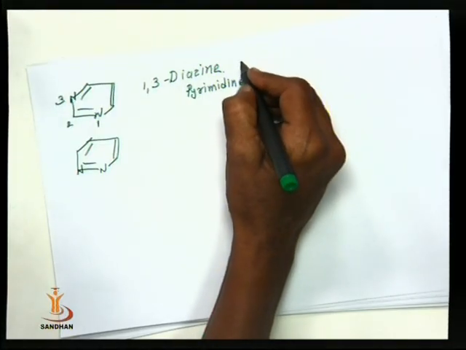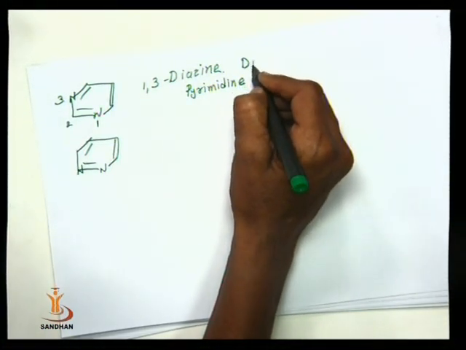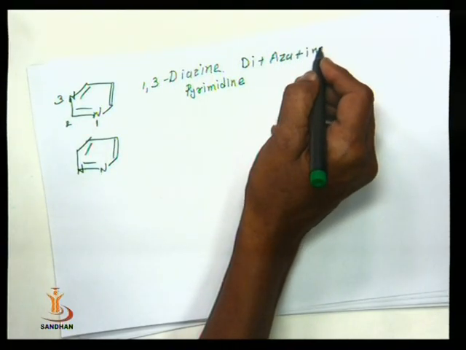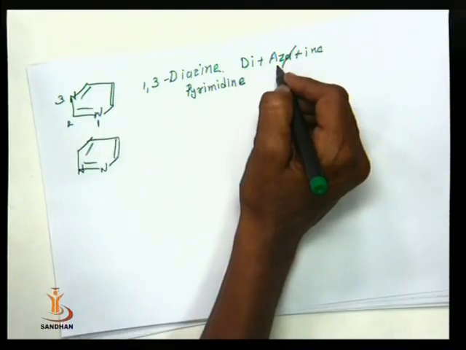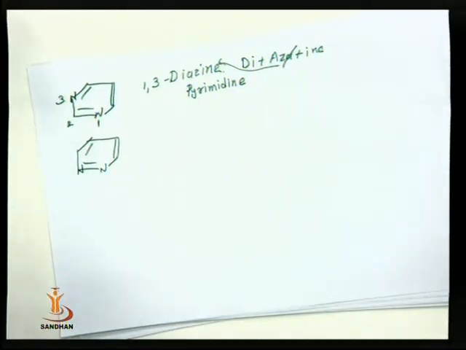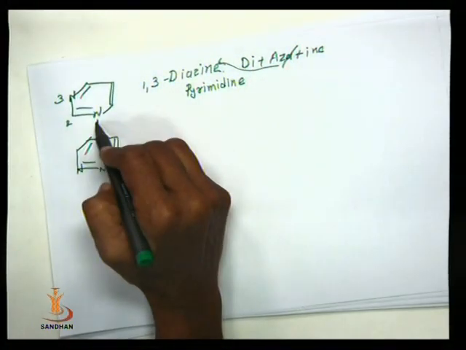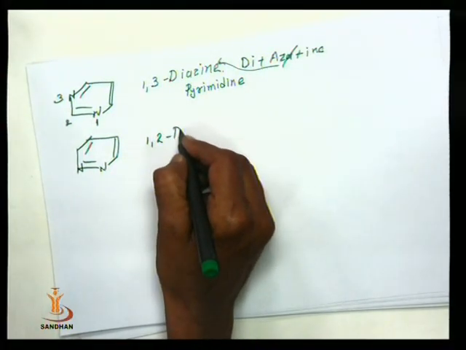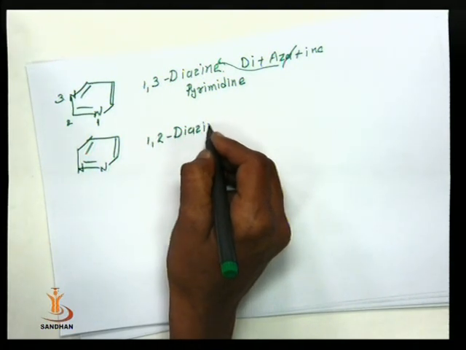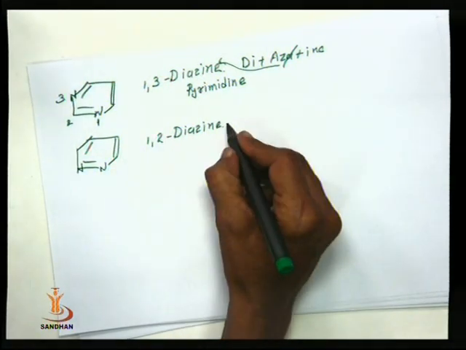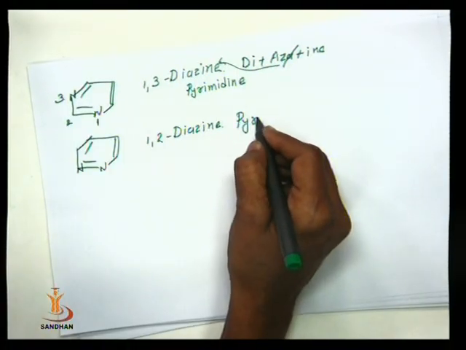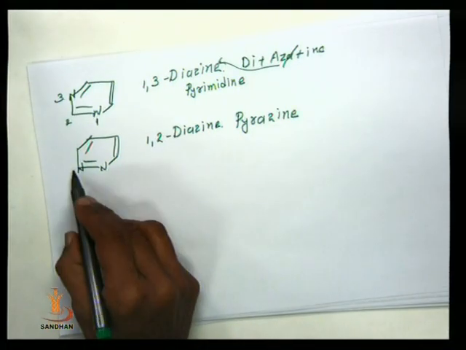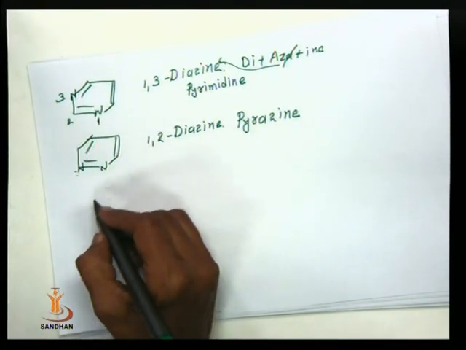The common name is di plus aza plus in, this is the IUPAC name. So the a is dropped, so it is named diazine. But this diazine at carbon number 1 and 3, in this case it is known as 1,2-diazine. And the common name for this compound is pyrazine. Now these 2 heteroatoms are present.